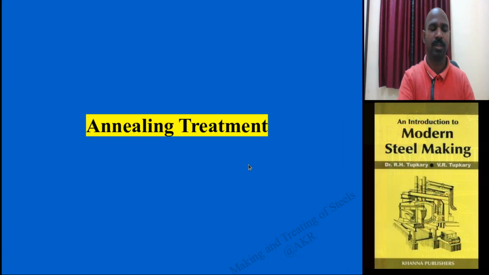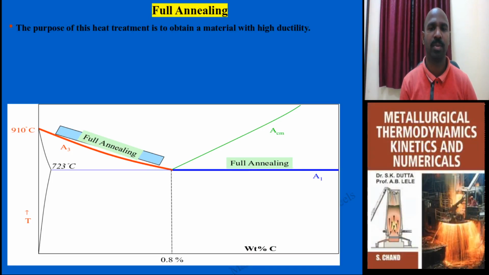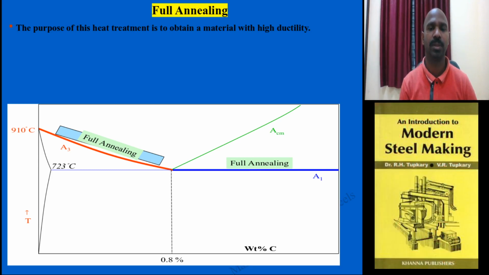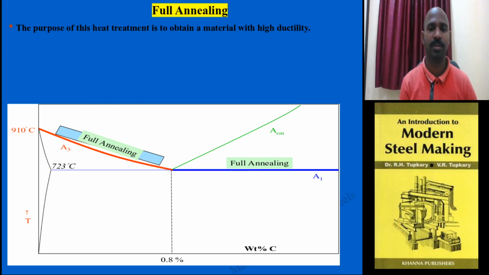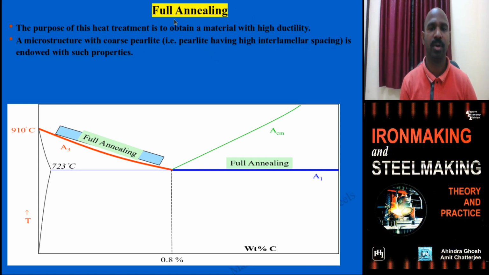The annealing treatment, we call it the full annealing process. The material becomes fully strain free; the strain which was induced from the deformation process, even from the melting and casting route, will be removed and ductility will be improved. That is the main purpose of the full annealing treatment.